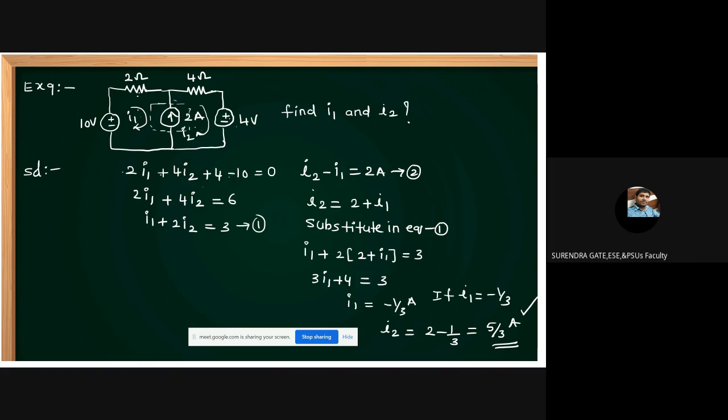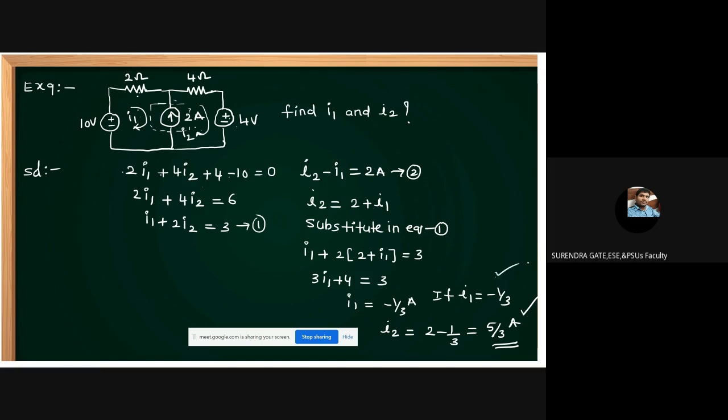Any rule you can follow, sir. We enter at positive terminal, take positive, enter at negative terminal, take negative, that concept you apply. Or we are moving from positive to negative, take negative, negative to positive, take positive, that rule also. Any one rule you follow. Don't follow the two rules at a time.